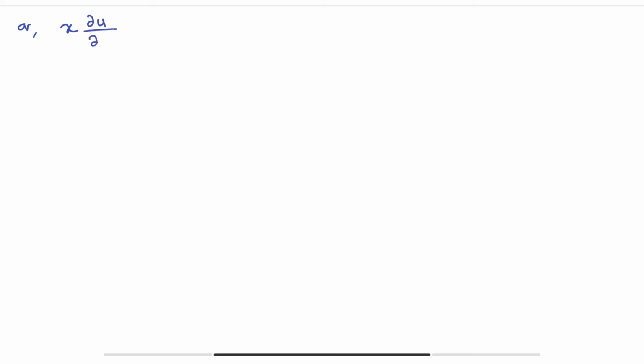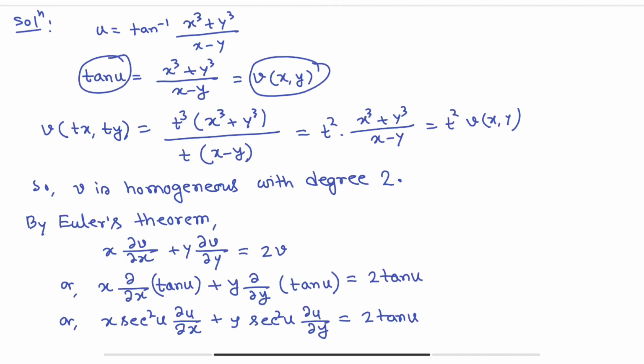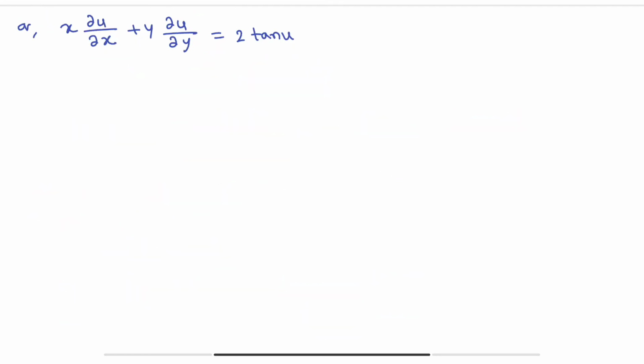x del u del x plus y del u del y is equals to 2 tan u divided by sec square u. 1 by sec square u means cos square u. So we are getting this is equals to 2 sin u cos u.